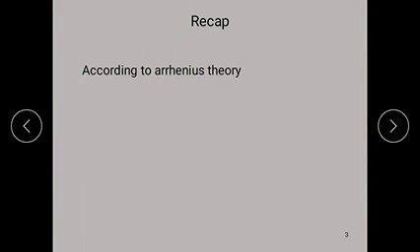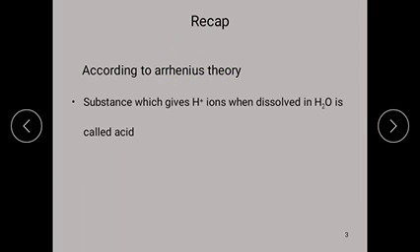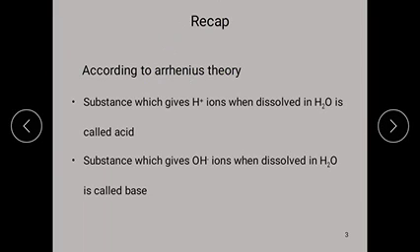Let us see the recap of our last period. In the last period we discussed the Arrhenius acid-base theory. According to Arrhenius, the substance which produces H plus ion in aqueous solution is called an acid.